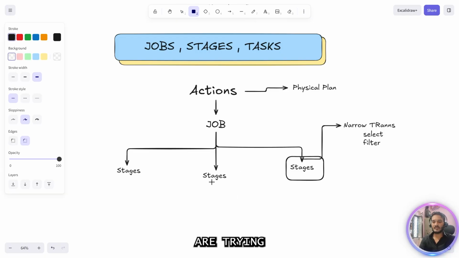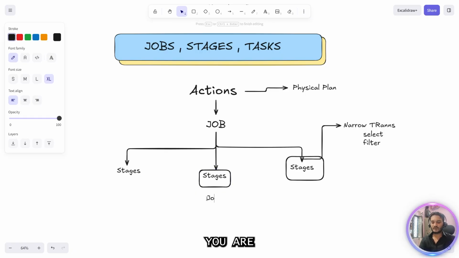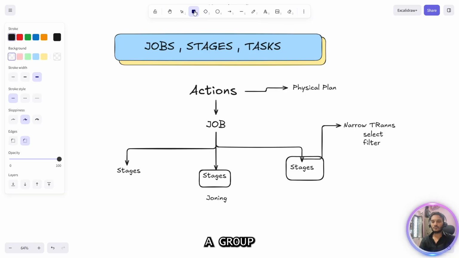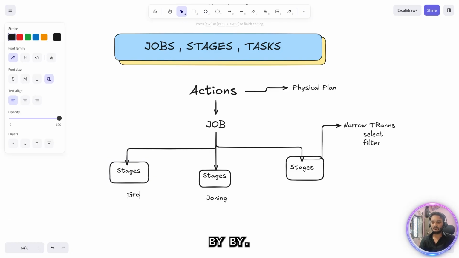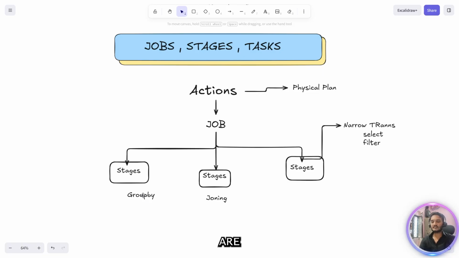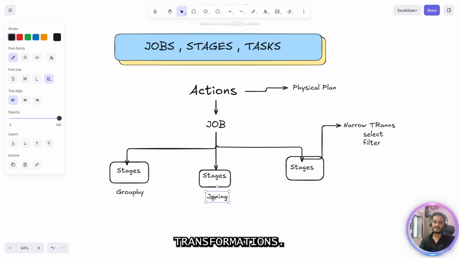But when you are trying to do any aggregation, any join, something where you are joining, or if you are trying to do a group by, it will come to a new stage. So these stages are nothing but our transformations, as simple as that.